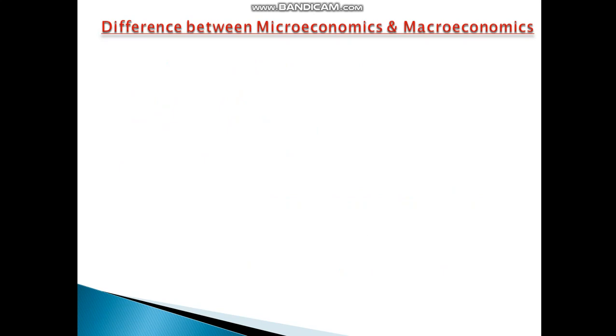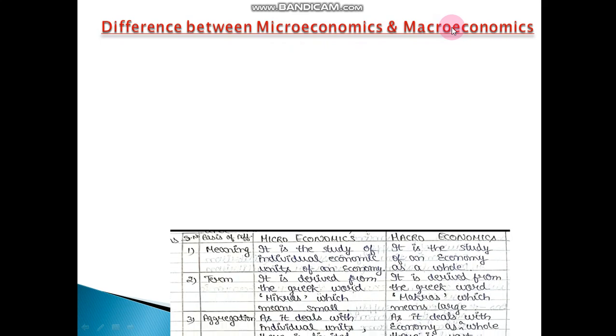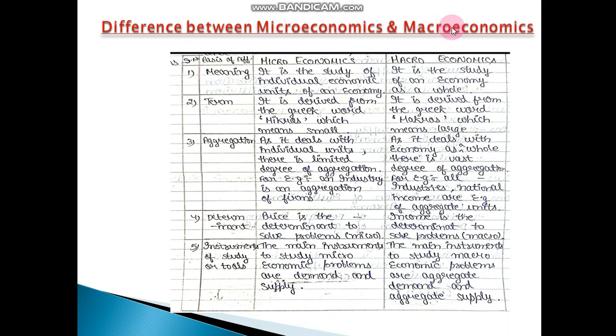Now I am going to start the next topic, difference between microeconomics and macroeconomics. First of all, whenever you give the difference of any term, it should be in a vertical form, right? So you will write it this way: serial number, basis of difference. On this basis, we are going to differentiate between microeconomics and macroeconomics.